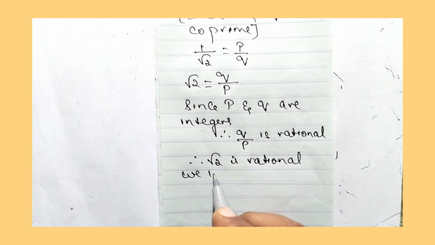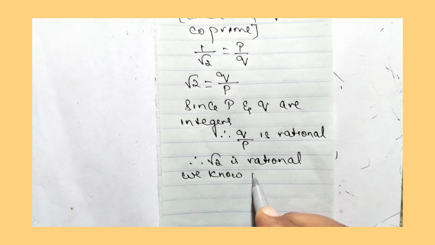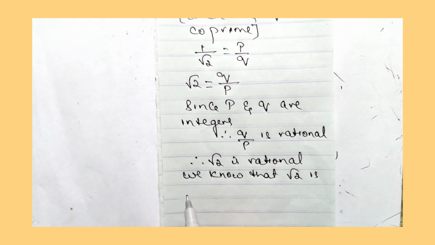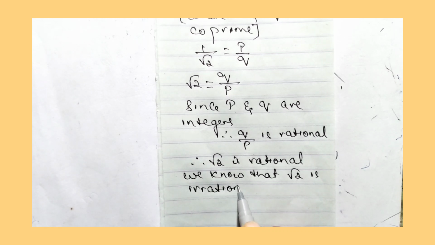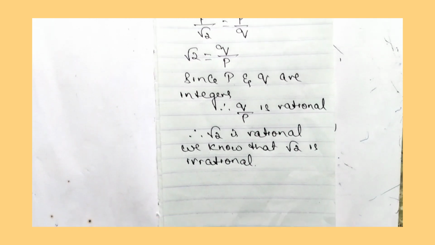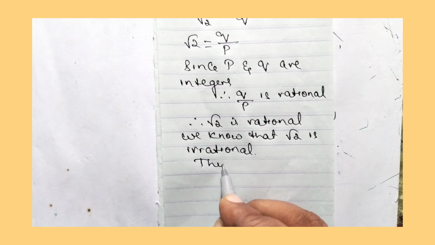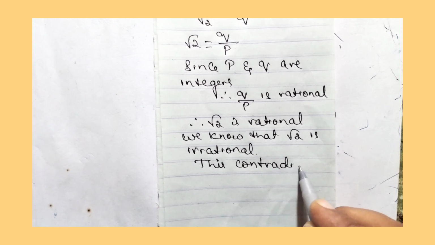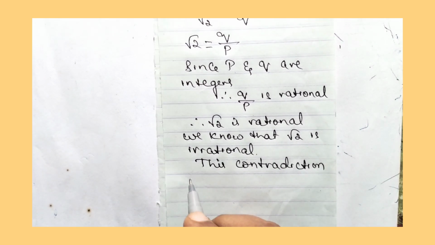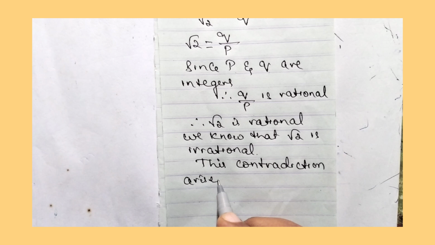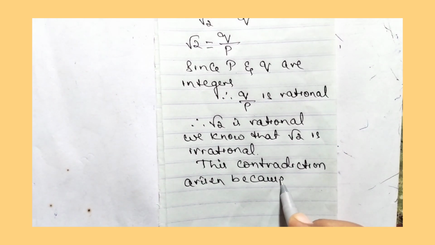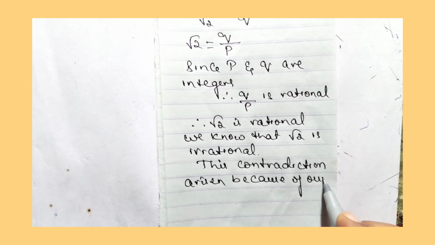We know that we have already proved that root 2 is irrational. This contradiction has arisen because of our wrong assumption.